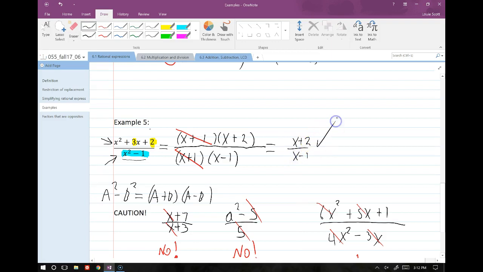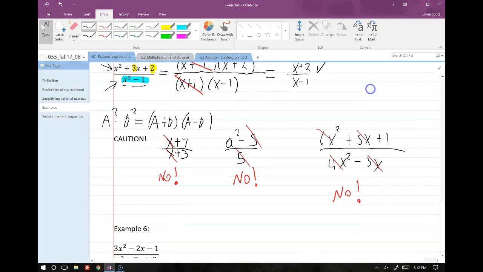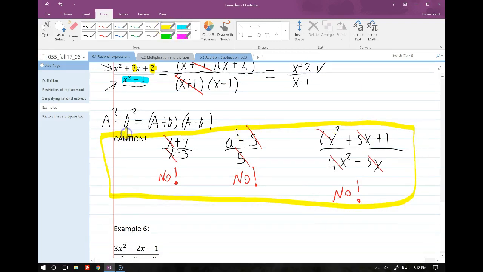x minus 1. All right, so I have a little cautionary thing here. It's really common for us to go through and try and cancel things when we're not allowed to, because it feels good to cancel things. I understand that feeling, but you got to resist that, right? You got to do it in the way that's proper. So you have to factor everything out until there's only multiplication separating each term, and then and only then are you allowed to cancel. Right?